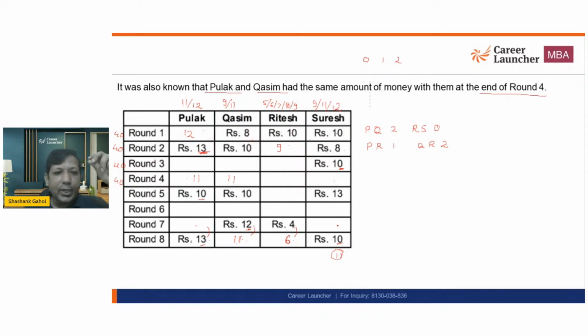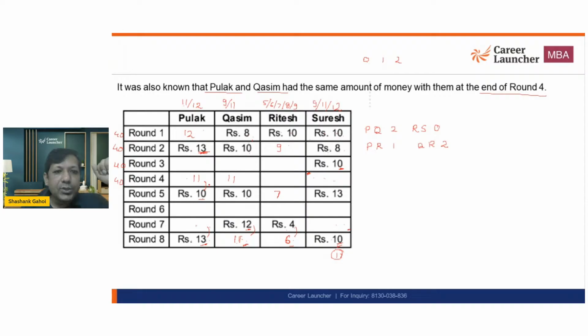Again, this person is winning. So P is winning. R is also winning. So Qasim will be losing, as well as Suresh will be losing. So Suresh will be having some amount over here. That is going to be either 11 rupees or 12 rupees. And this is what we can conclude. Okay. And this is what we got so far. Now here I would say the total amount is going to be 7 rupees. Again, here the amount is going to be either 11 rupees or 12 rupees. Okay. Now let's see.